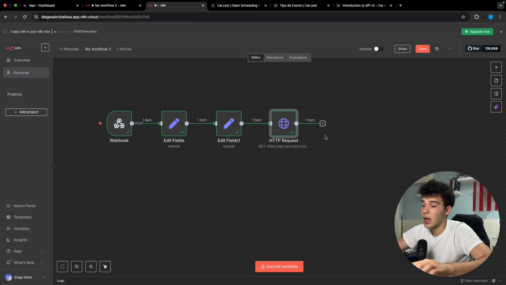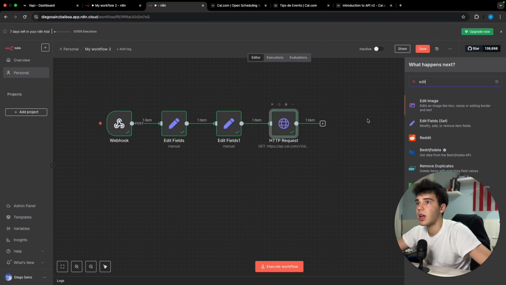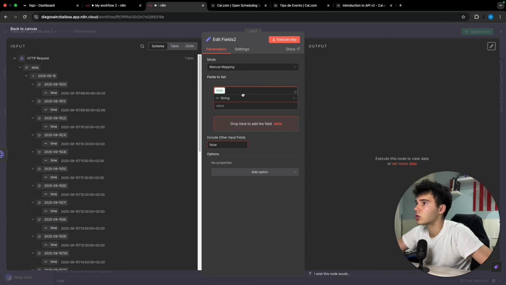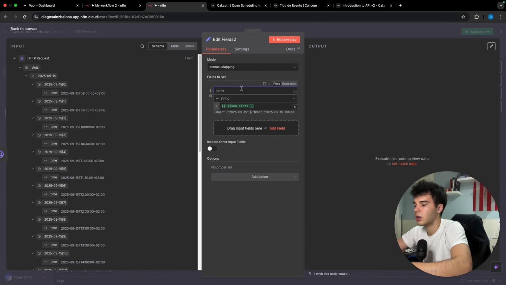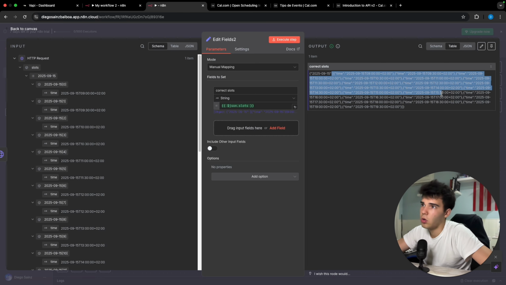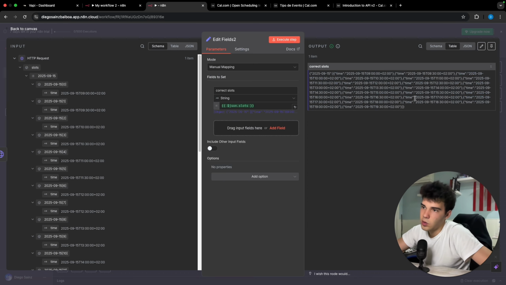Next, we're gonna actually get those slots and pass them to a string. So that's why we're gonna add an edit fields, where what we're gonna do is add those slots here, and let's call it correct slots. There you go, and let's execute the step. As you can see, we're gonna have all these slots here that we want. Why do we want that?